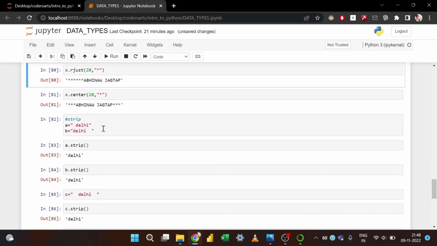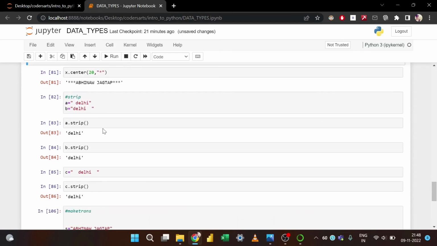After that, we have the strip functions. Very useful, especially when you are dealing with certain kinds of data, because data never comes with very accurate spacing. Whenever a user is feeding any data, they'll always make certain mistakes of having an extra space or a space less or something of that kind. In that particular case, strip is very useful.